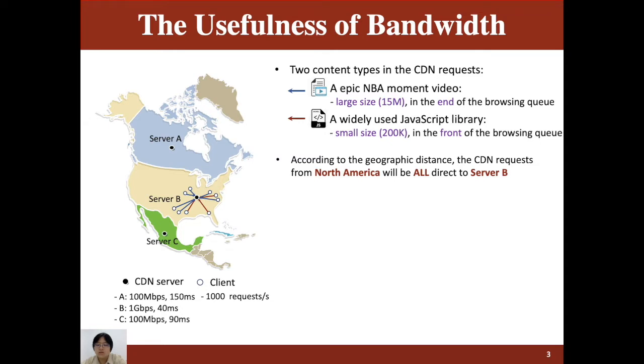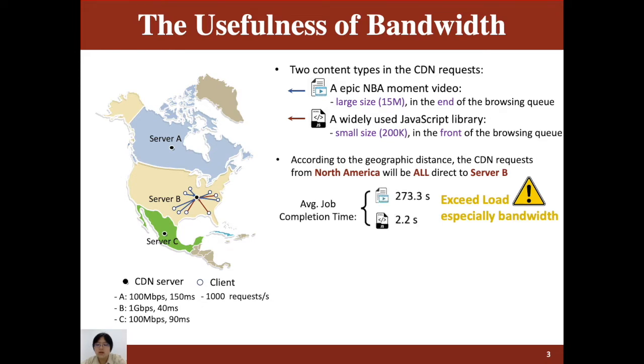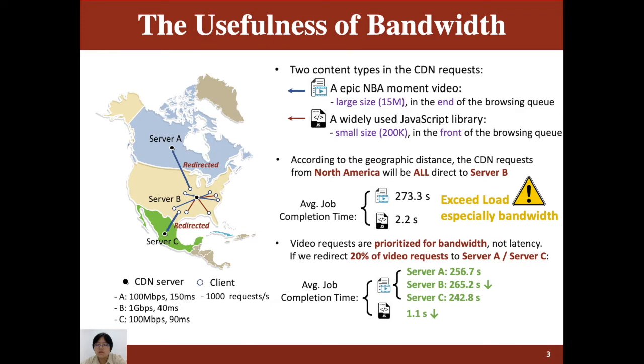But such a scheme will cause server B to exceed its load, especially bandwidth, which results in a high average job completion time. But in fact, video requests are prioritized for bandwidth, not latency, and server A and server C are not fully occupied.